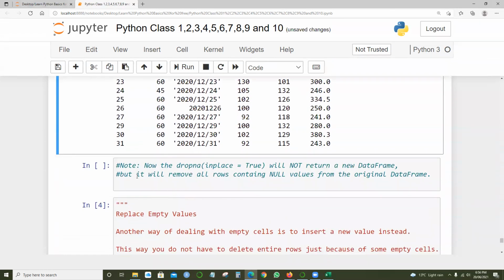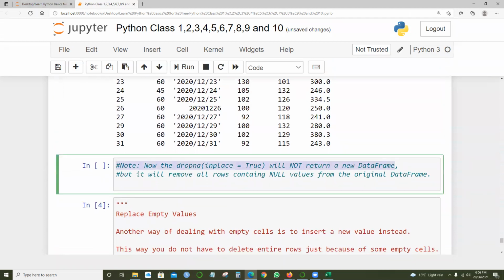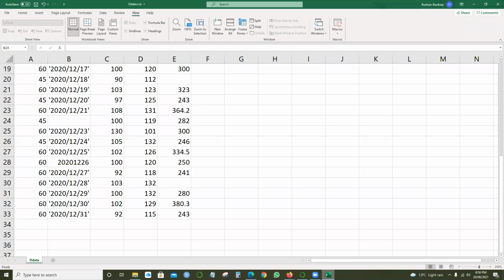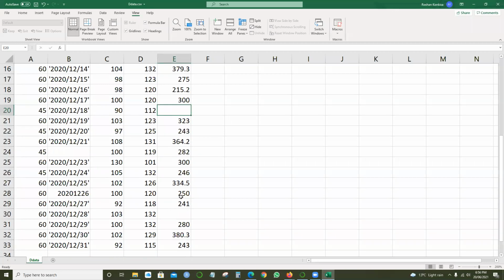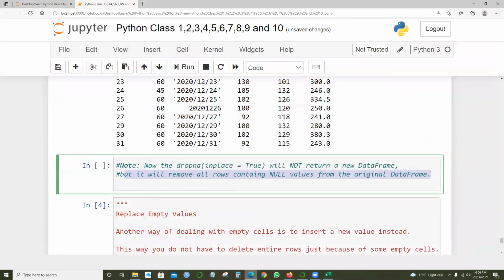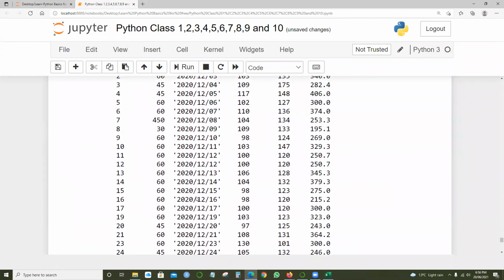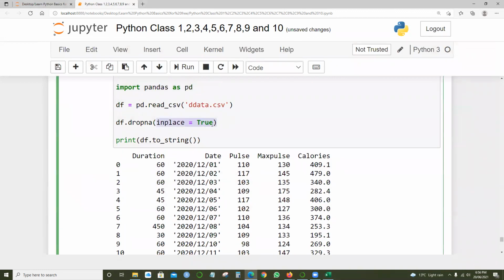Okay, let's see the information. Now the dropna inplace equals true will not return a new data frame, but it will remove all rows containing null values from the original data frame, right? So here we got this one is blank, row 30, and this one is blank, row 20. So we got two rows where we have blanks for the calories section. You have to use a command called inplace equals true.